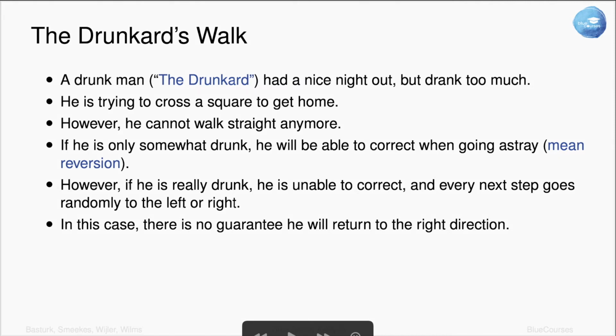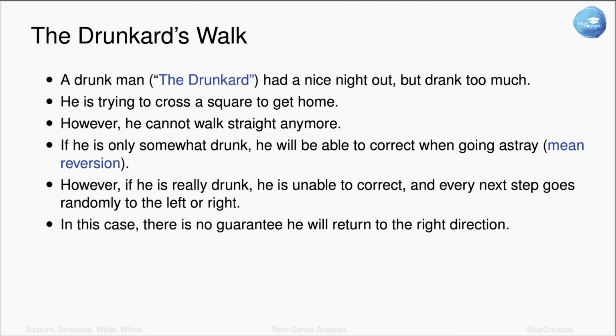To make the random walk example a bit more lively, let's consider a different perspective on that. So take a situation where we are observing a drunk man. He had a very nice night out, but he drank a bit too much, and now he has difficulty getting home. So while walking home, he has to cross a square. But he cannot walk straight anymore because he's too drunk for that. Now, this is a process that we can think of in terms of a random walk.